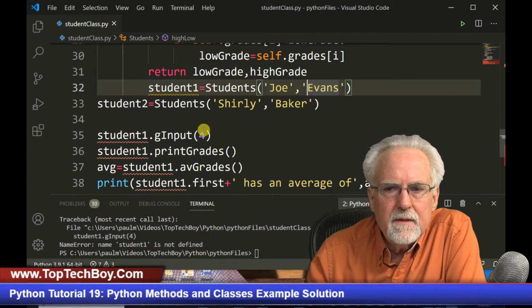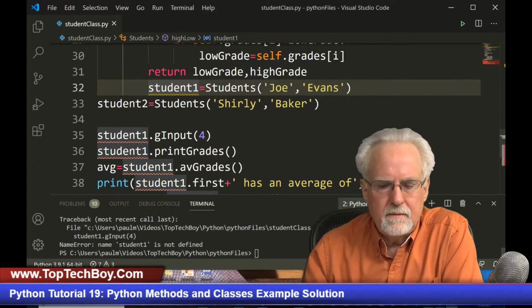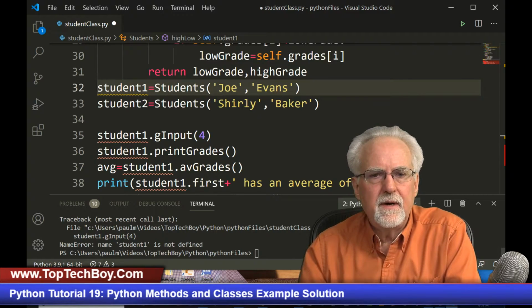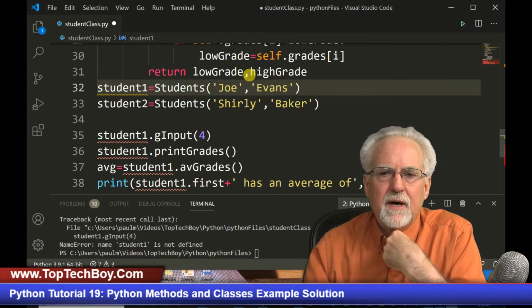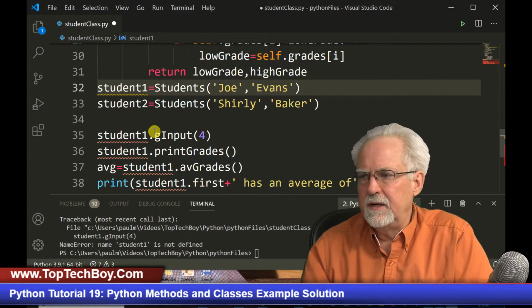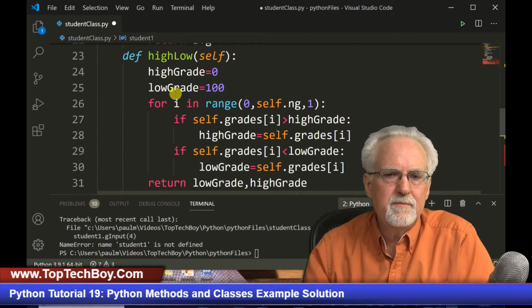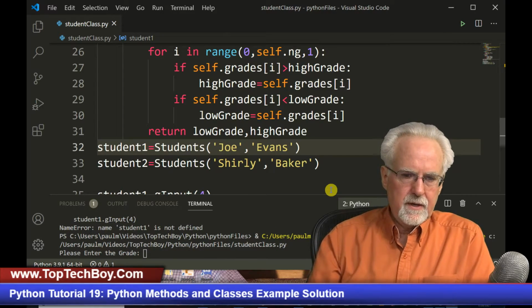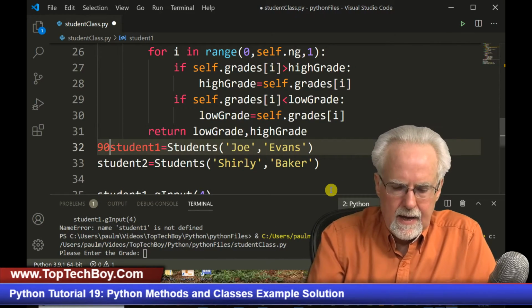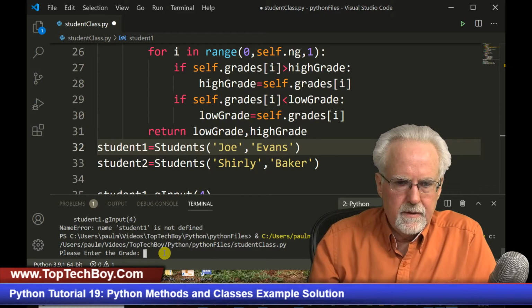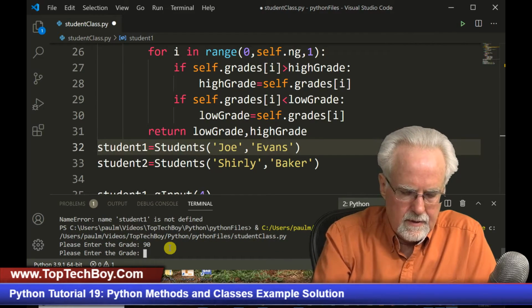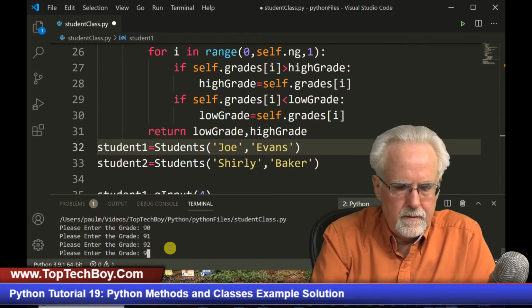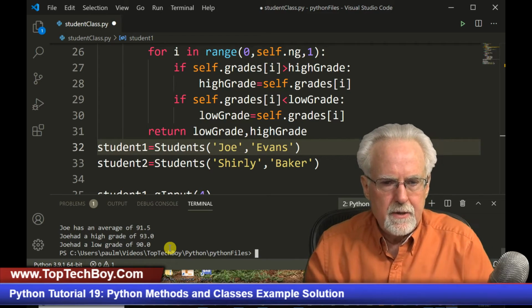Oh, look at this. Somehow I unindented that. When I tried to fix high grade, I ended up unindenting that, and it was putting that as part of the class, which would be very bad. Okay, let's go here. Please enter the grade down here. 90, 91, 92, 93, and boom.